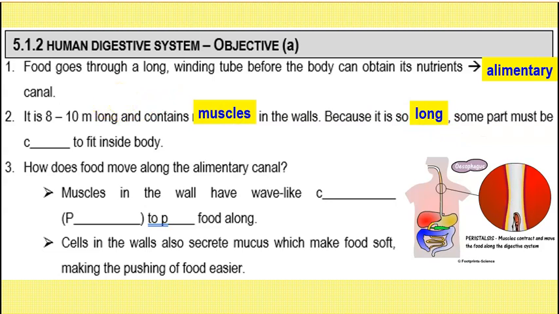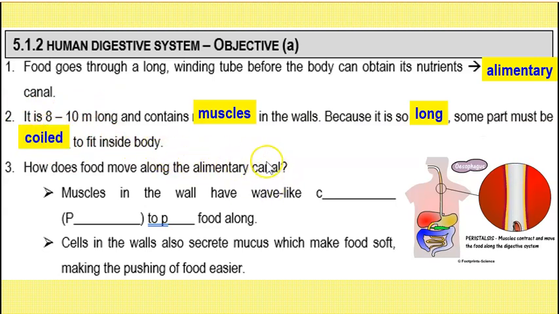You are probably only about maybe 1.7, 1.8 meters for the tallest of the people in our class. It's impossible to fit something that is 8 to 10 meters long. So what do we do? Just like the wire, after you buy your new iPhone, you notice that your wire, which is the charger, or your earphones, they actually put it round and round around the plastic container, right? So same thing, the alimentary canal must be coiled to fit inside the body.